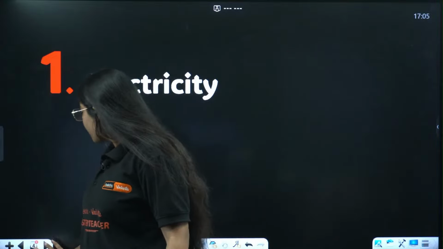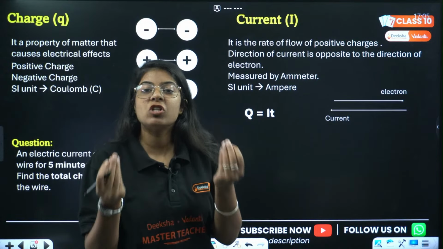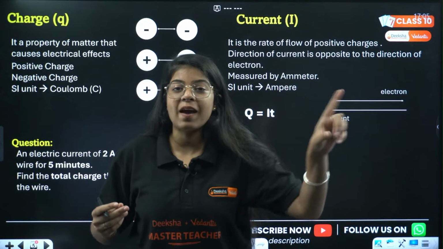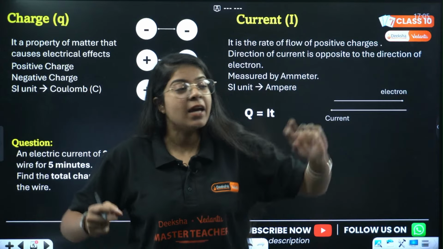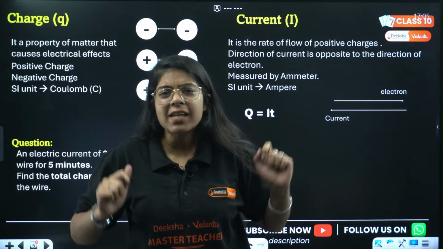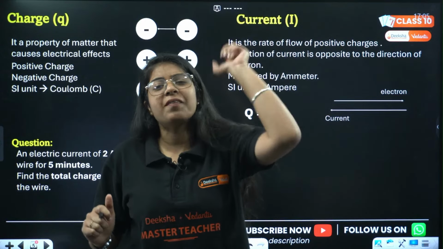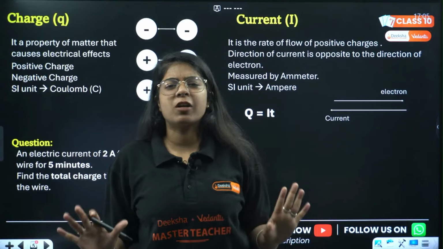Now the very first topic of our electricity is charge. When you turn on a fan, you switch on and the fan starts moving. How does that happen? I'm pressing a button. How is the fan moving? That is because of a wire.